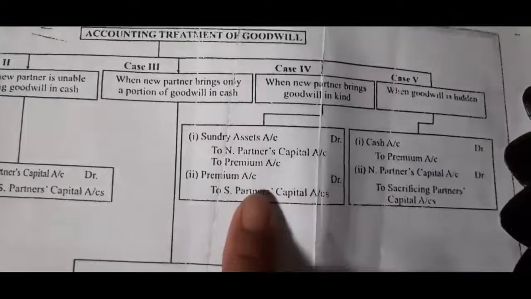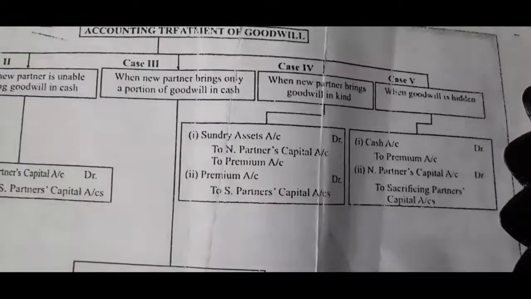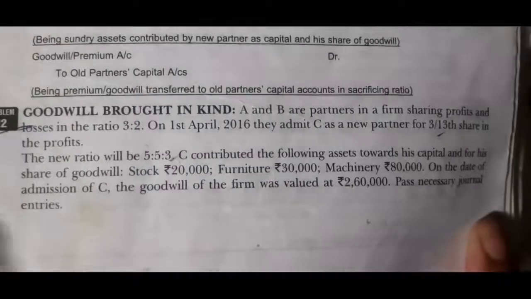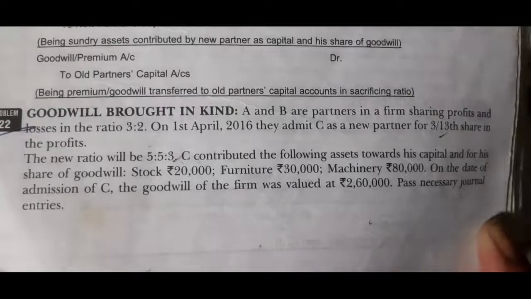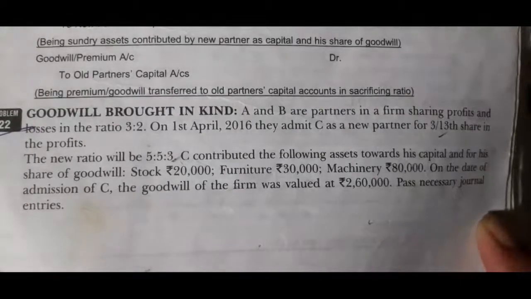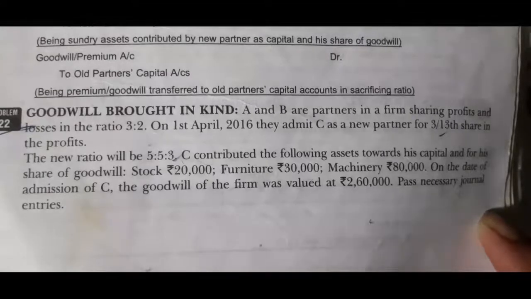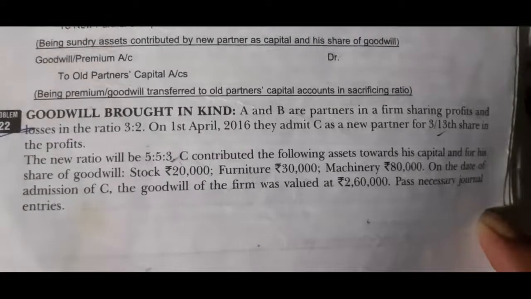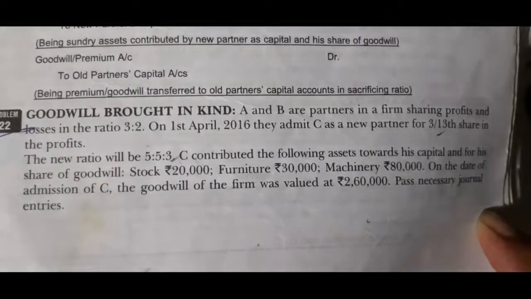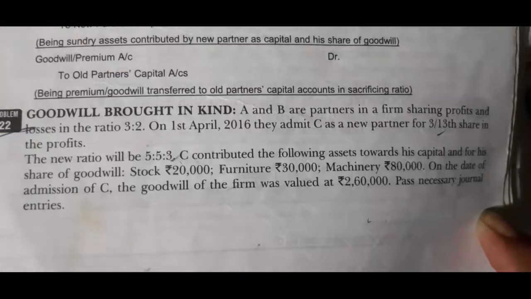So children, now I am explaining a numerical question. This is the question: goodwill brought in kind in the firm by a new partner. A and B are partners in a firm sharing profits and losses in the ratio 3:2. On 1st April 2016, they admit C as a new partner for 3/13 share in the profit.